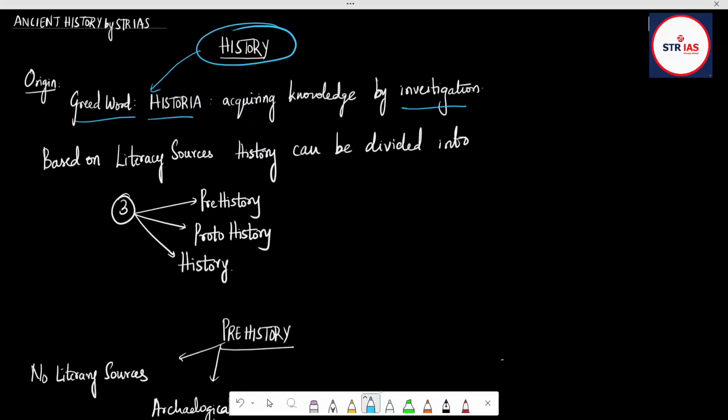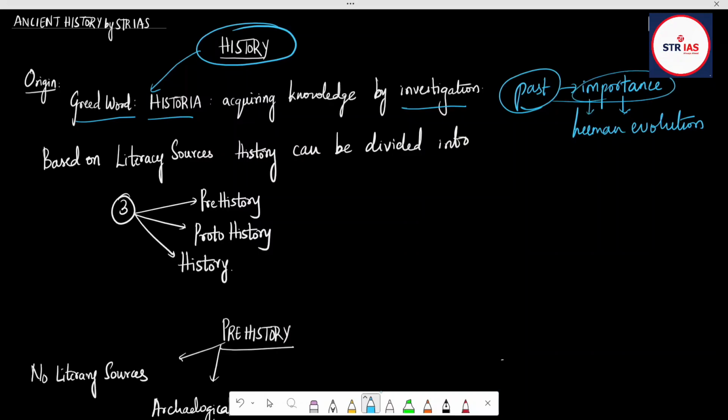So anything which has been done in the past and which has been important for human evolution, this can be called history, right? So history is nothing but past records which have importance in human evolution.